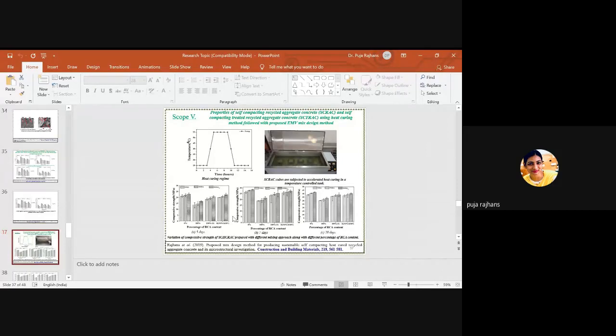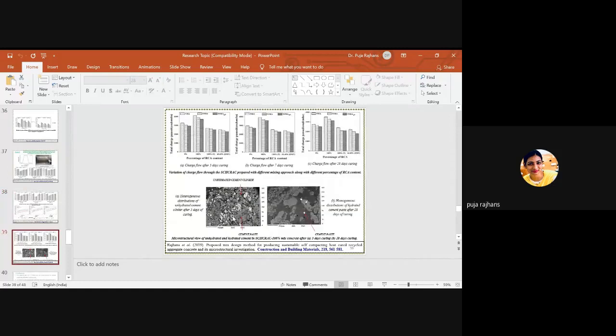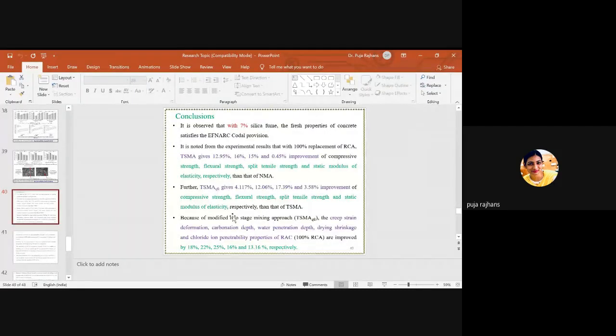So here we have checked the compressive strength, we have checked the split tensile strength. Again, we have checked the durability properties, and this is the microstructure studies. And then we move to the conclusion part.